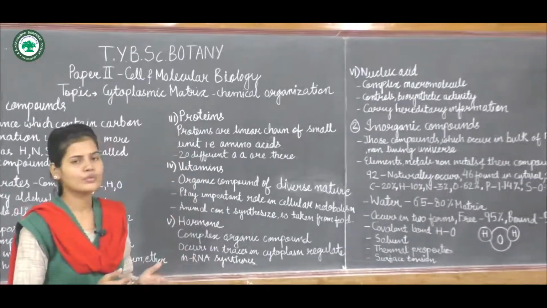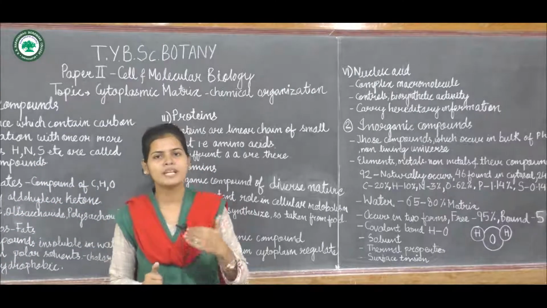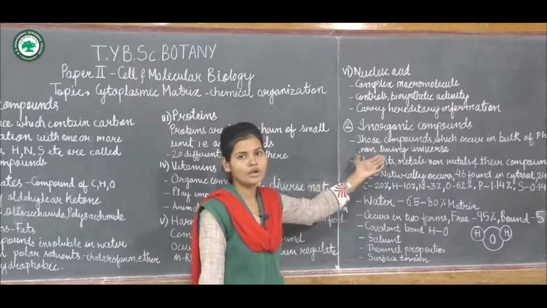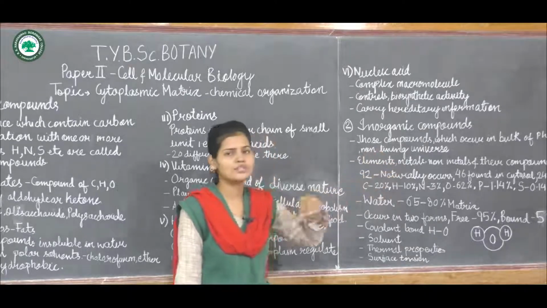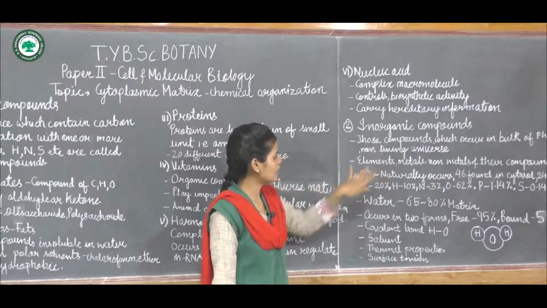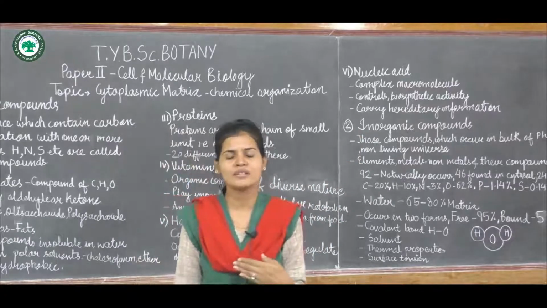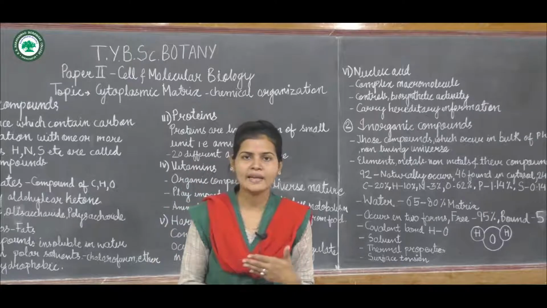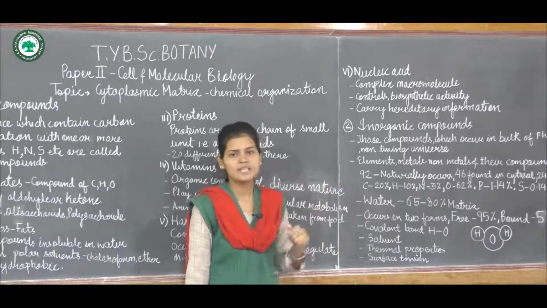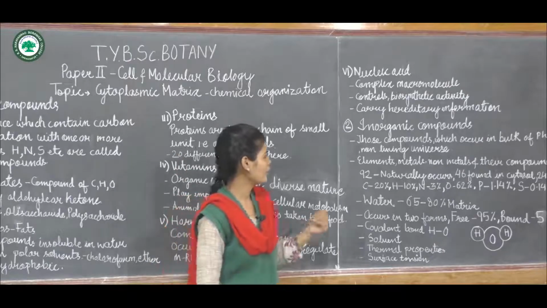Now let us move to the inorganic compounds. Inorganic compounds are present in bulk in nature, in a physical state, that is in the non-living universe. So these are the compounds which occur in bulk in the physical non-living universe. Now let us see what these inorganic compounds are. Inorganic compounds means the metals, non-metals, elements and their compounds. These all come under inorganic compounds. They may also be electrolytes or non-electrolytes, and these also come under inorganic compounds.